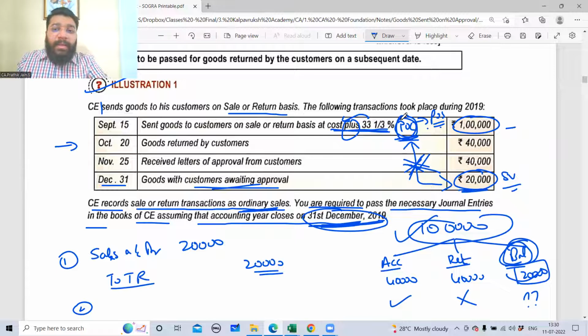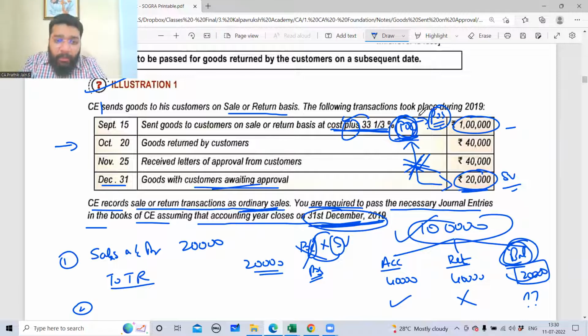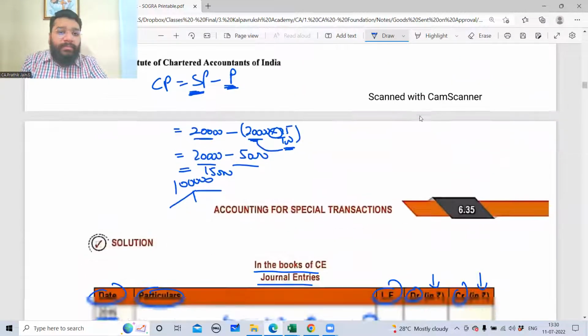Yash, can I multiply profit on cost into the sale value and get the profitability? No, because both are not related to each other. So I cannot do the multiplication. Therefore, I need to get profit on sale. If profit on cost is 33.33%, then profit on sale is 25%. Clear with this point? Now I got profit on sale is 25%.